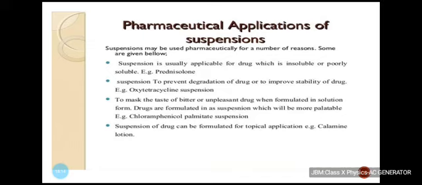Several pharmaceutical applications of suspensions are there. Suspensions may be used pharmaceutically for a number of reasons. Suspension is usually applicable for drugs which are insoluble or poorly soluble. Suspension is used to prevent degradation of drugs or to improve stability of drugs, that is medicines. It is also used to mask the taste of bitter or unpleasant medicines when formulated in solution form. These are formulated in a suspension which will be more palatable. So these are some of the uses of suspensions.